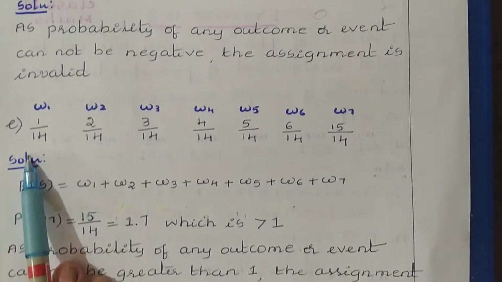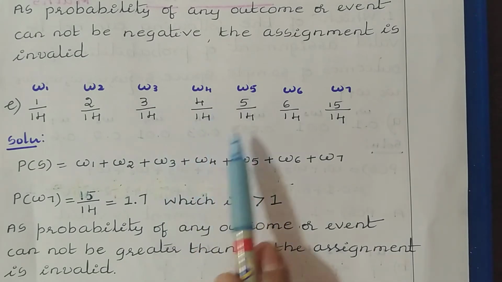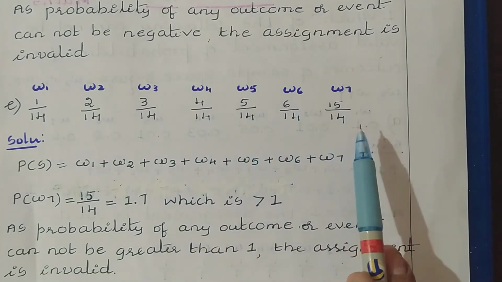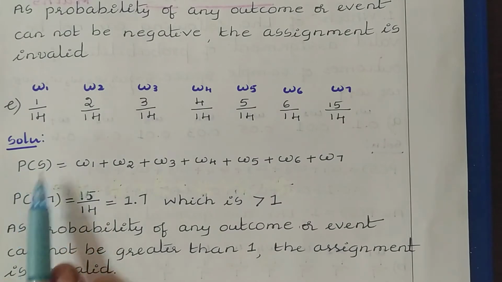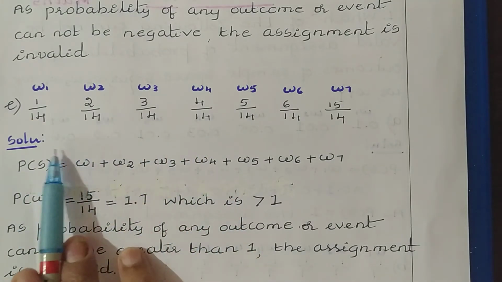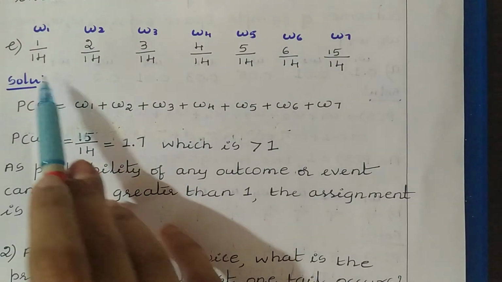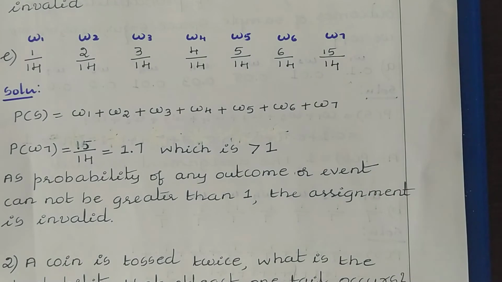Next, the fifth one: 1/14, 2/14, 3/14, 4/14, 5/14, 6/14 and 15/14. Now let us verify this. Here first let us find the probability of the sample space by adding the probability values. So here we get 15/14.